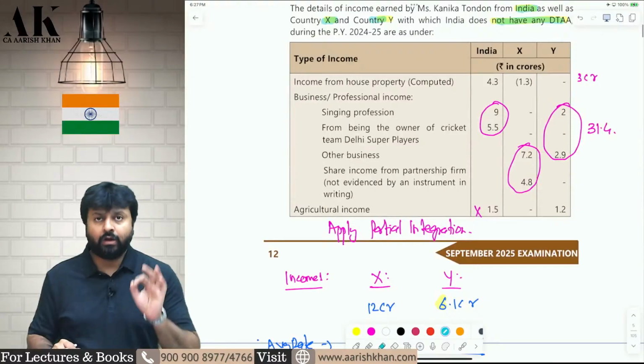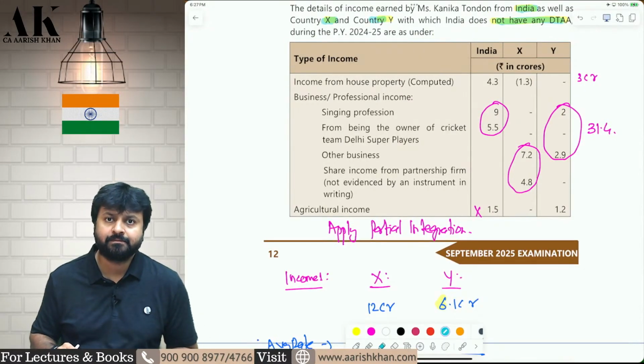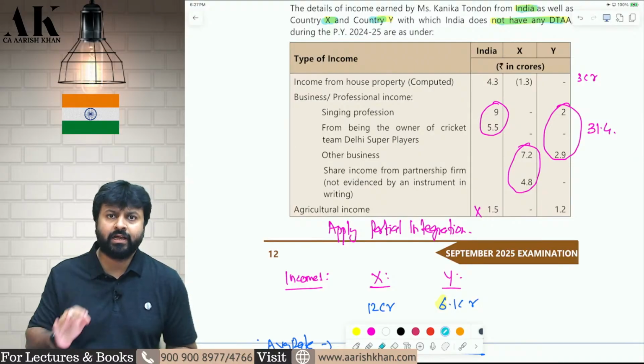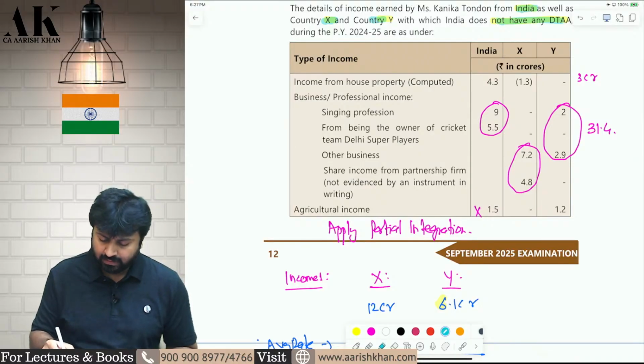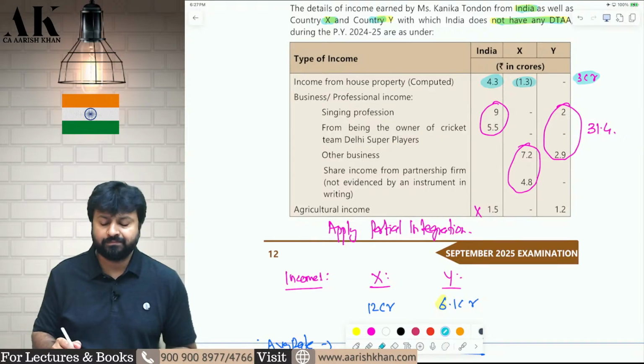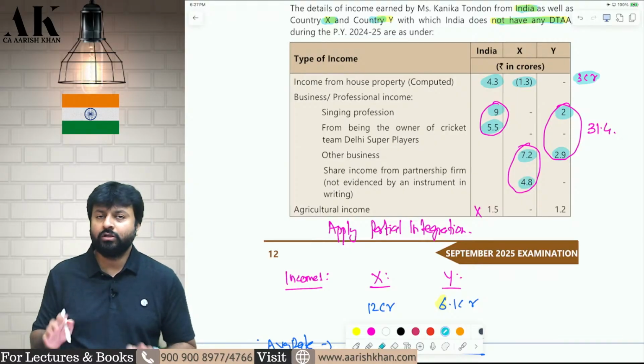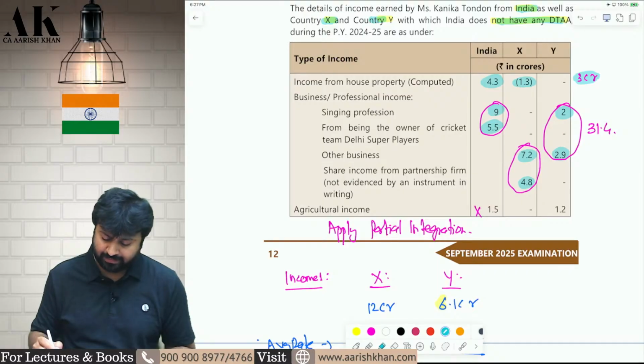Now, how do we compute income of such assessees? First of all, we compute income in India, tax in India, average rate in India. Okay, let's do that first. From India, you are earning 4.3 crore of house property and there is a loss. You can set off this. This will be 3 crore. Then you are earning income from singing in India, this 5.5, then this 2 in country Y, then this 2.9 in country Y, then this 7.2 in country X, this 4.8 in country X. You have to add back all of them. This will be your PGBP income.